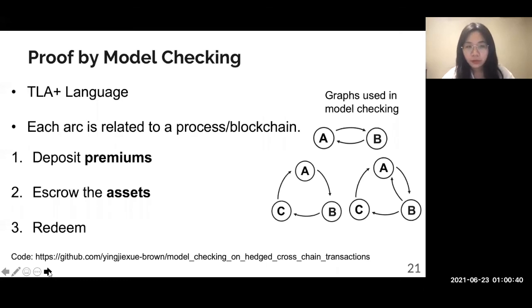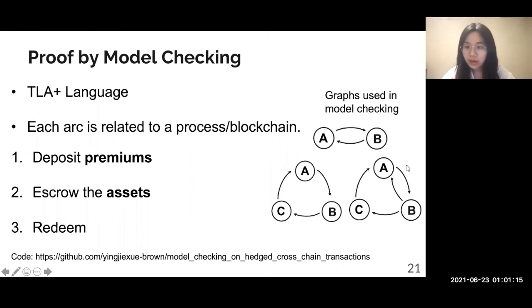We prove the security properties of our proposed protocols by model checking. The reason why we use model checking is that our protocols can be modeled as finite state machines. Each step triggers a state transition. We use TLA plus language for our model specification. Each arc is related to a process or blockchain in our model. We simulate parties deposit premiums, escrow the assets, and redeem.